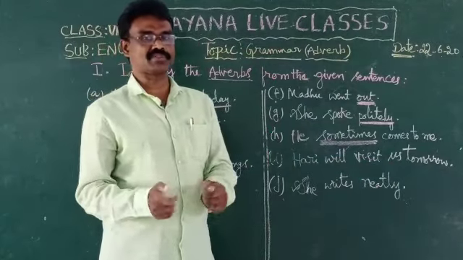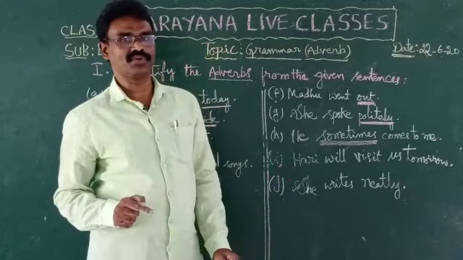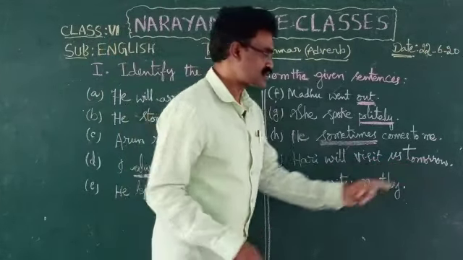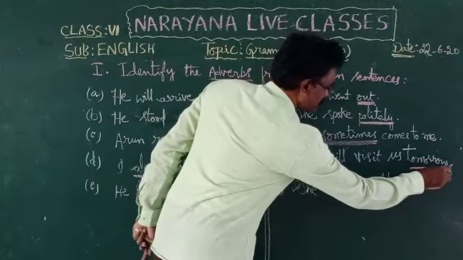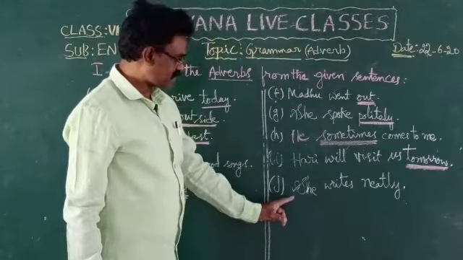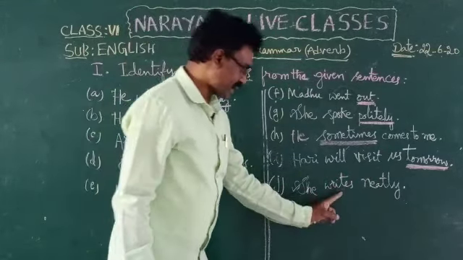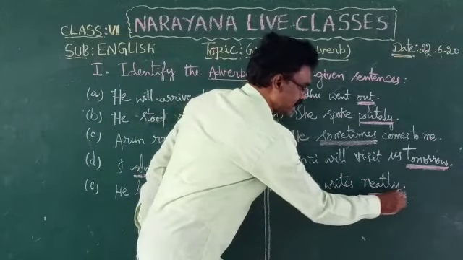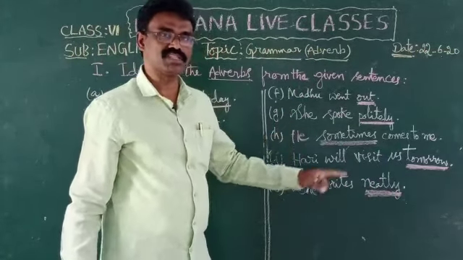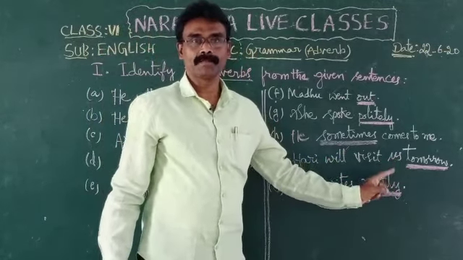When we put the question using the word when, that is an adverb of time. So tomorrow is an adverb of time. Last one. She writes neatly. She is the subject, writes is the verb, neatly is the adverb. She writes how? Neatly. So neatly is an adverb of manner.